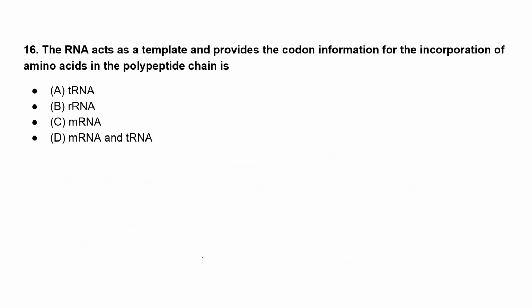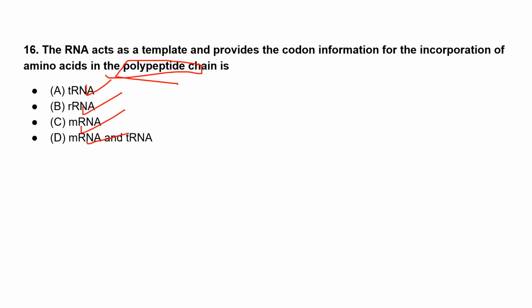So moving to the next question, the RNA that acts as a template and provides the codon information for the incorporation of amino acids in the polypeptide chain. Which provides the codon information? Option A is tRNA, option B is rRNA, option C is mRNA, and option D is mRNA and tRNA.